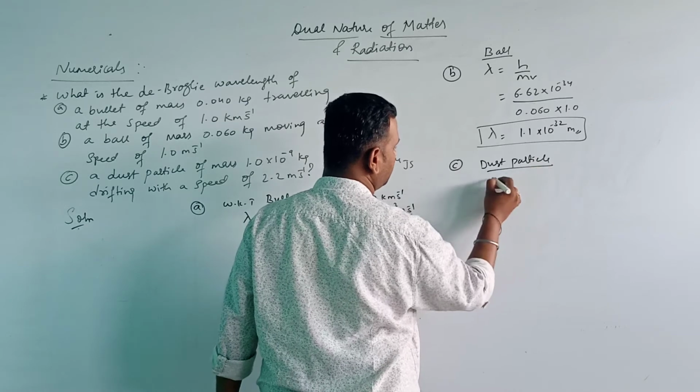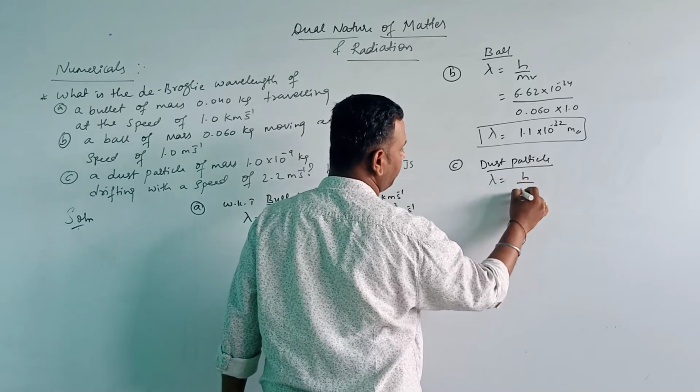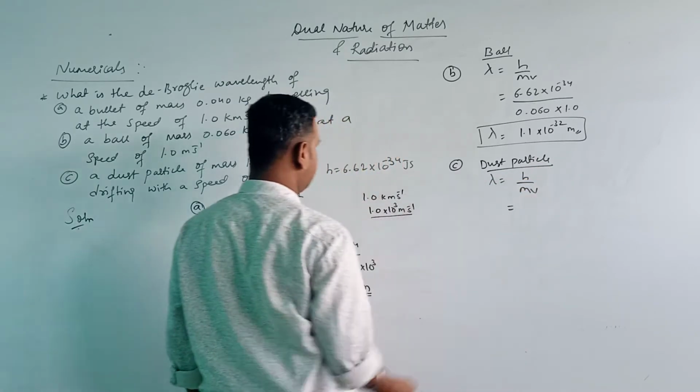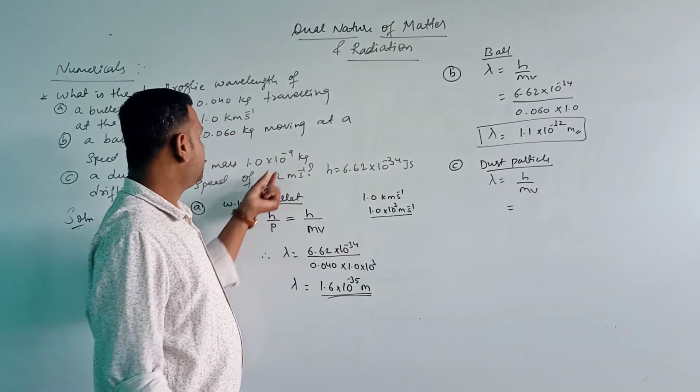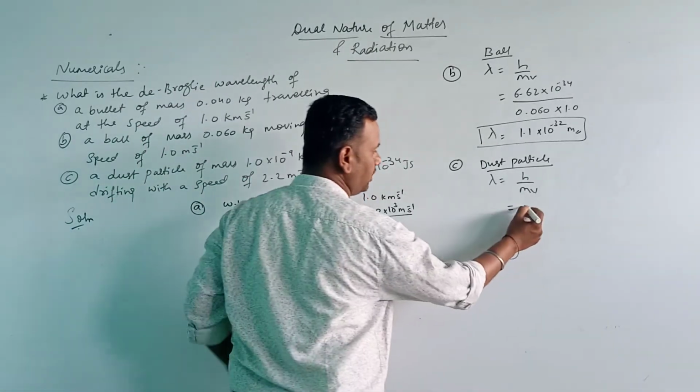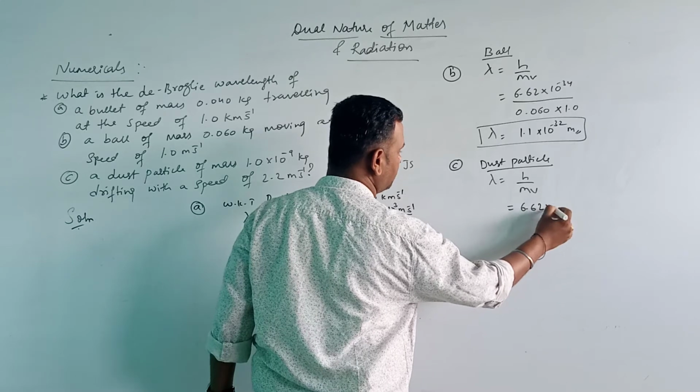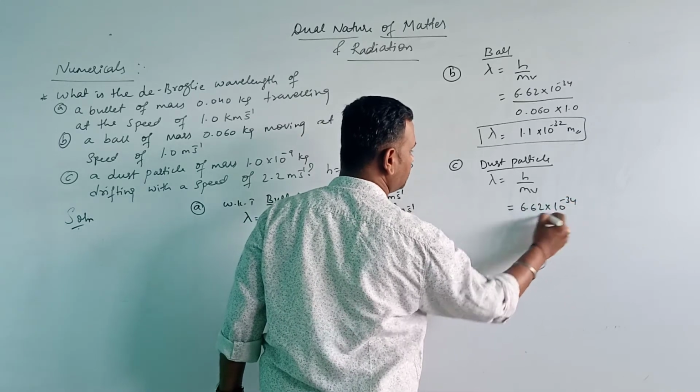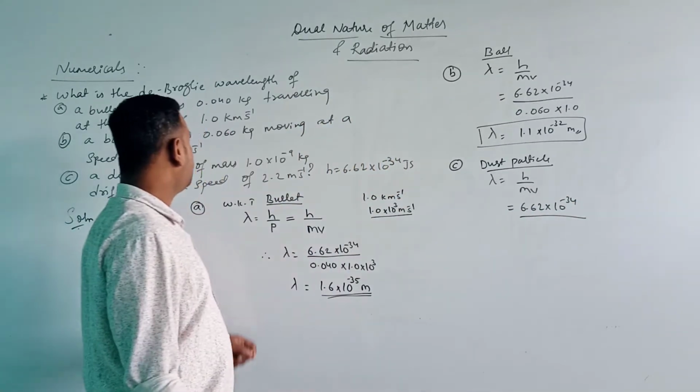So same relation, lambda is equal to h by mv. So h value is how much? That is 6.62 into 10 to the power of minus 34, divided by mass.